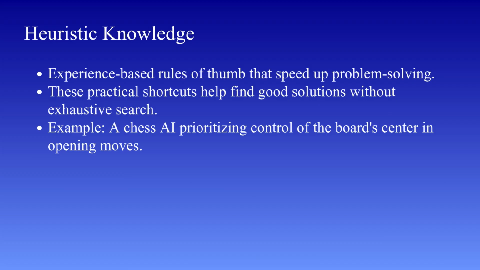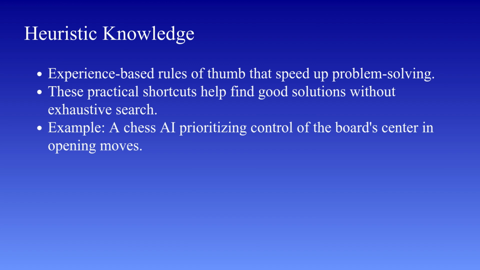Heuristics do not guarantee optimal solutions. They are not perfect, but they are practical. They trade absolute accuracy for speed and efficiency. And in many real-world problems, that trade-off is necessary. Heuristic knowledge is especially useful in complex problem solving, search algorithms, optimization problems, where exploring every possibility would be too